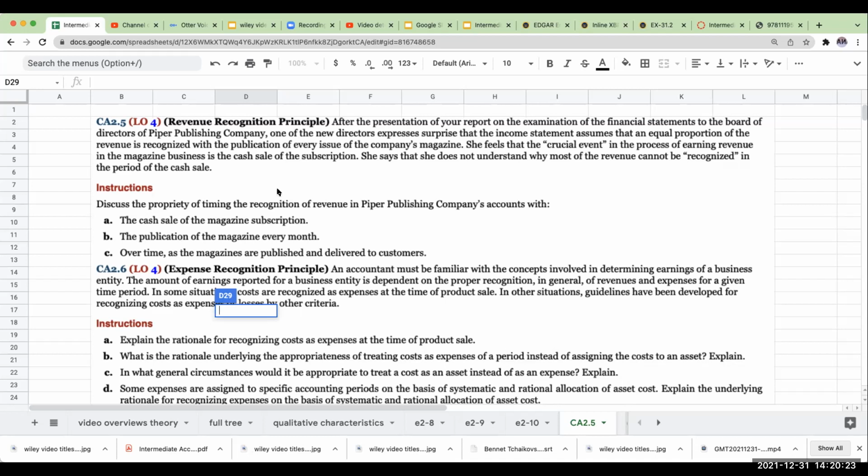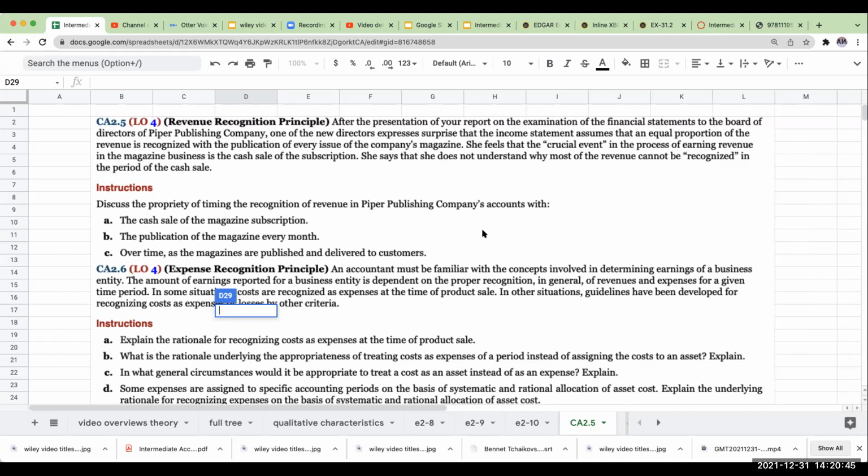She says she does not understand why most of the revenue cannot be recognized in the period of the cash sale. So this is why you have a designated financial expert on the audit committee, because if you have a director that feels this way, hopefully they're not on the audit committee. If they are, it might be a problem, especially if they're the designated financial expert.